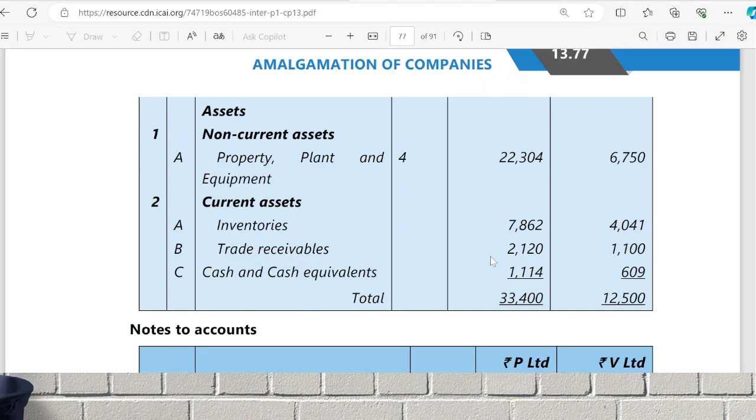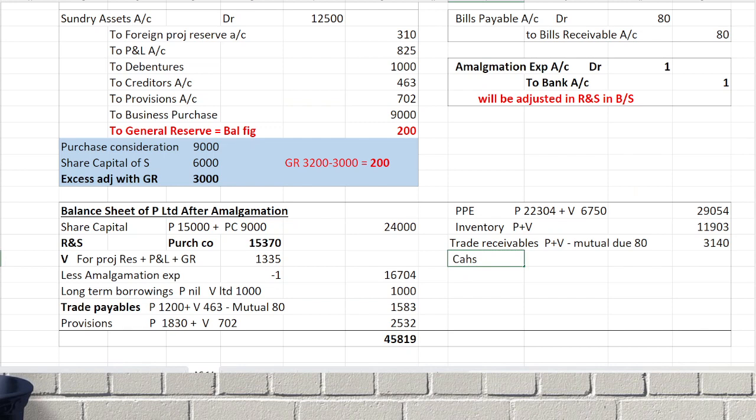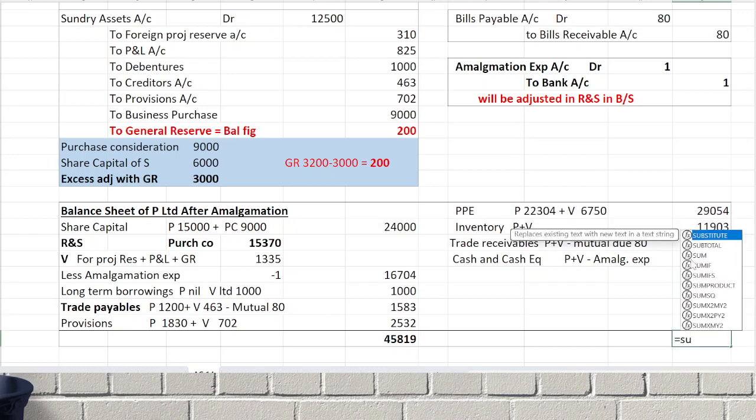Then cash and cash equivalents. P plus B minus amalgamation expenses. Net amount. 1722. The balance sheet tallies.